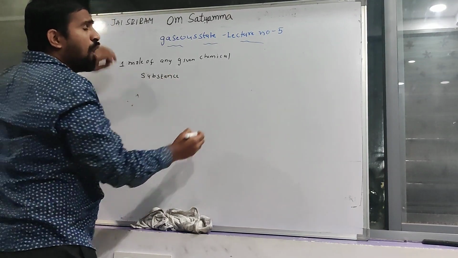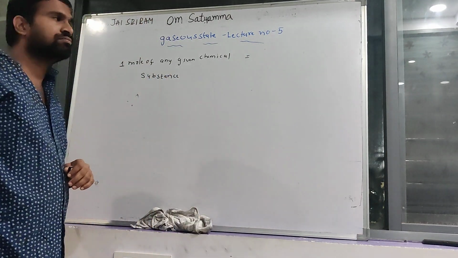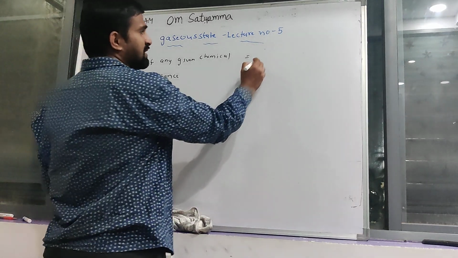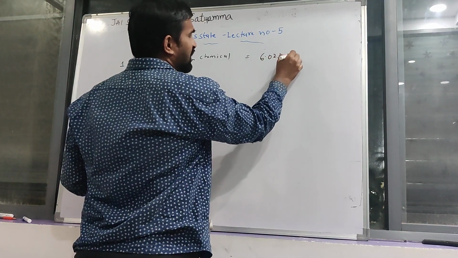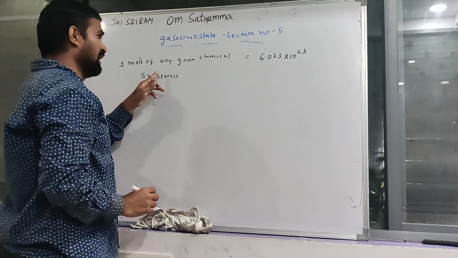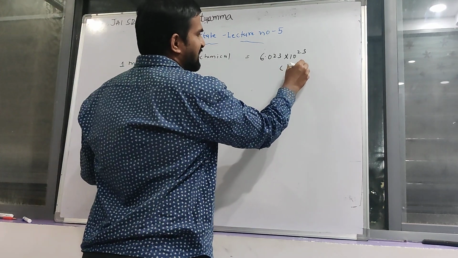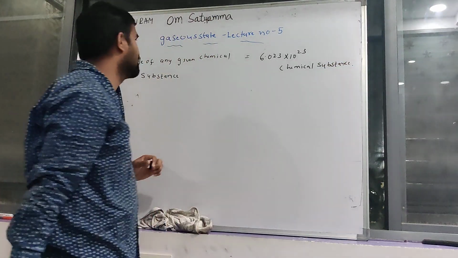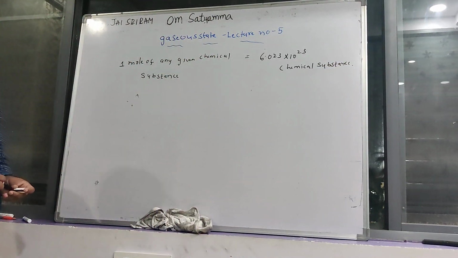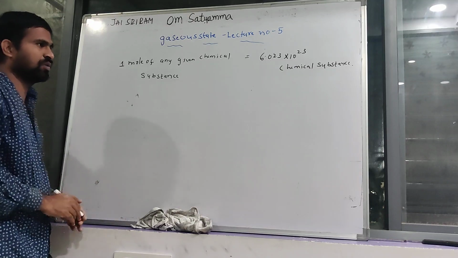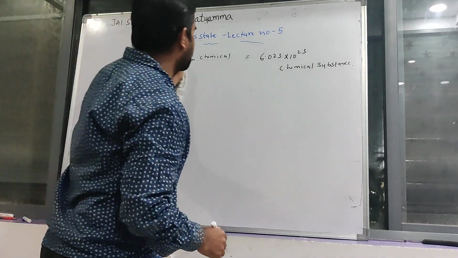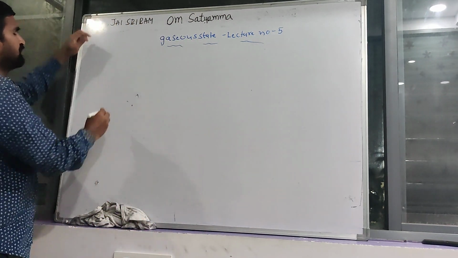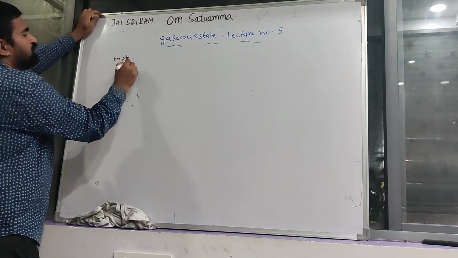Clear? This is 1 mole of any chemical substance. This one is one factor, in terms of atoms.